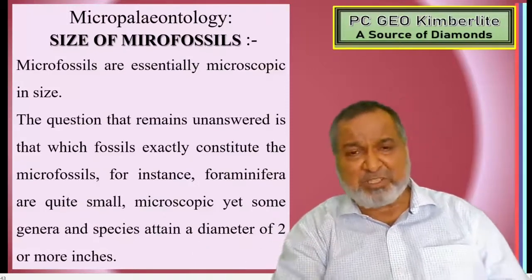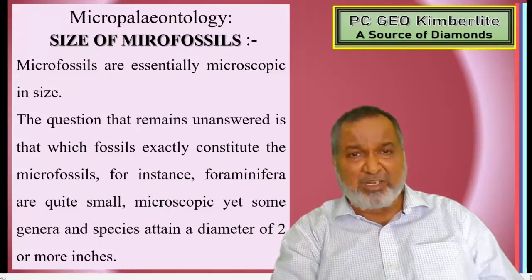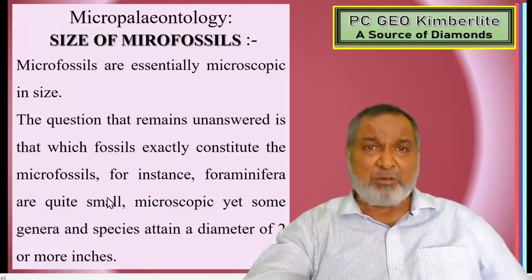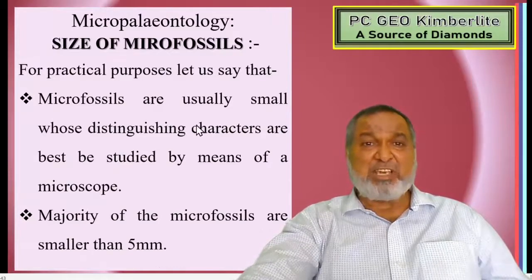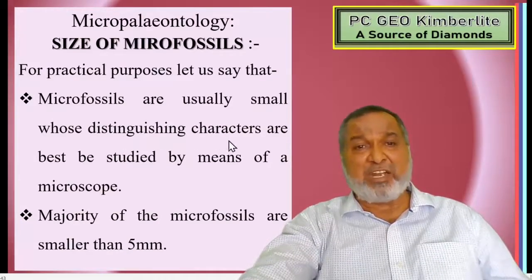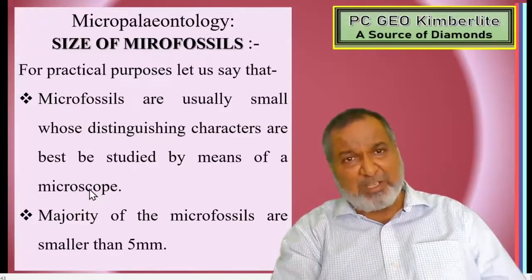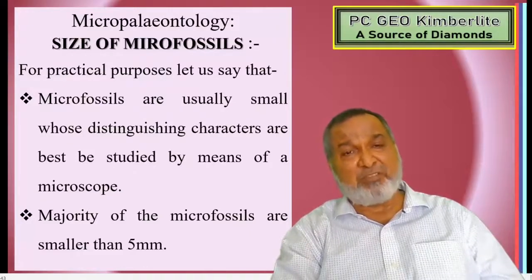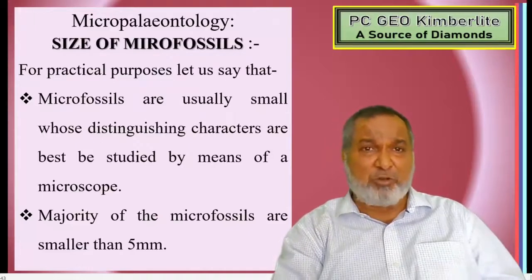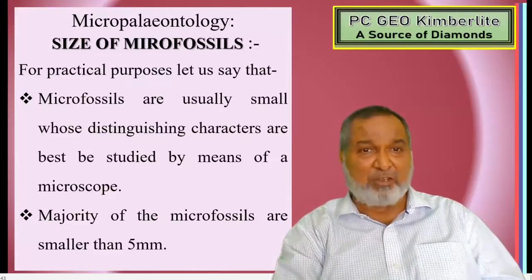There are a few species of foraminifera whose diameter is more than 2 inches, but the rest are less than that. So for practical purposes, microfossils are usually small, and their distinguishing characters are best studied by means of a microscope. That's why they are called microfossils, because we study the morphology of these fossils under the microscope. So that is the microfossil.